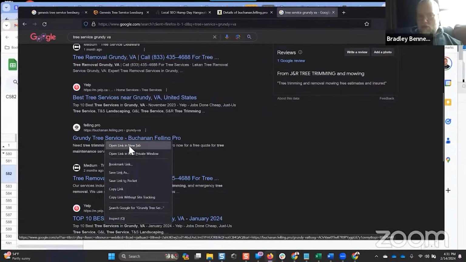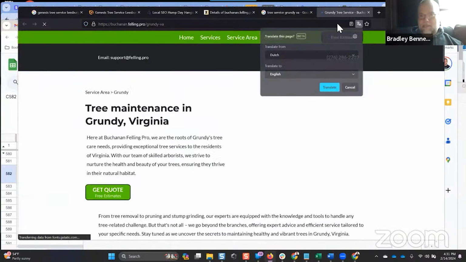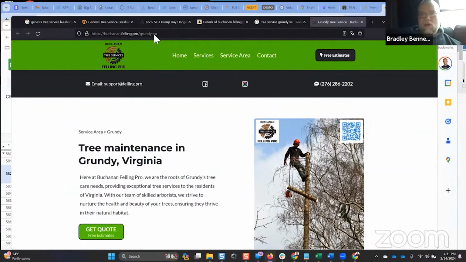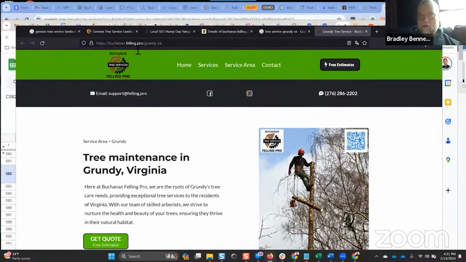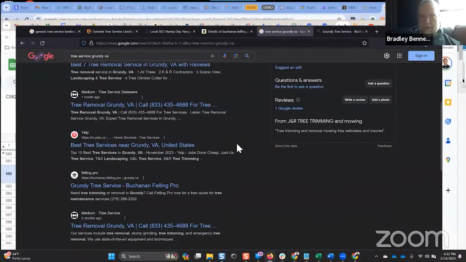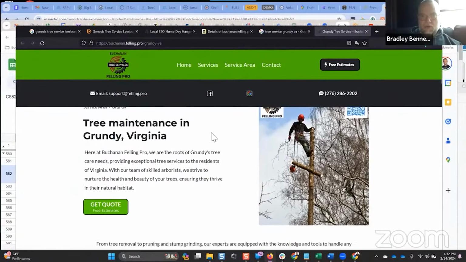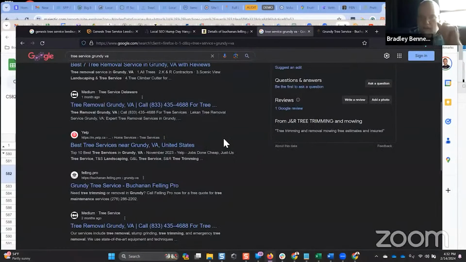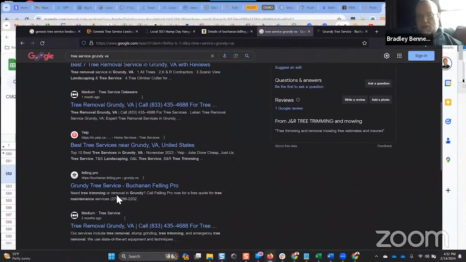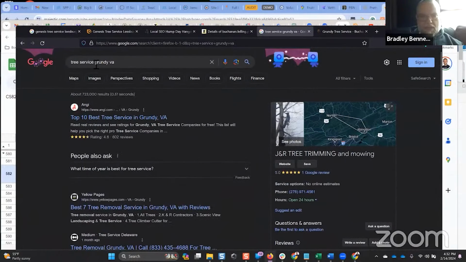Here's the page that I optimized for that term. Sorry, I've got weird stuff happening with the browser. This is the page that I want to rank for all the search queries for Grundy. Again, this is a brand new site with no links. This is done purely on page. I did do an ID page, and I do have a citation vault pointed to an ID page, and that's it. But you can see there we are at position 5 or 6 for tree service.